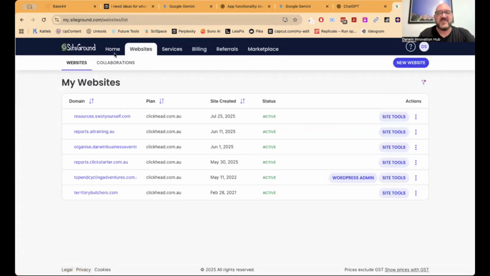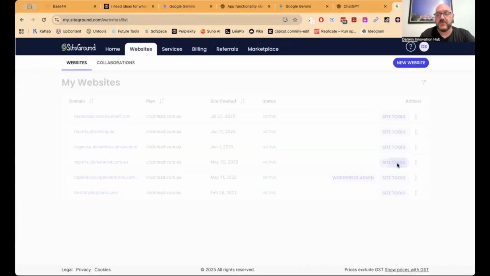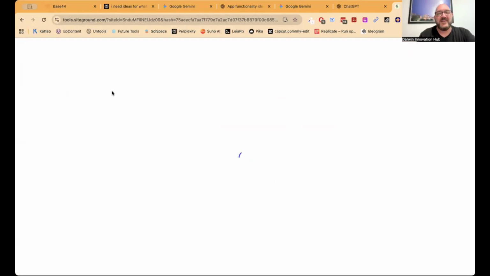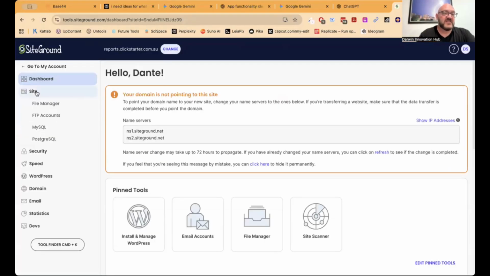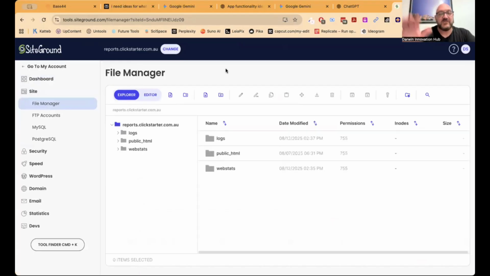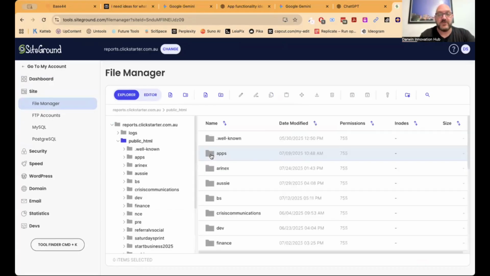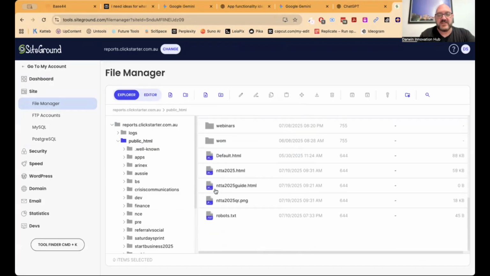So let's just say this is your web hosting if you've got some. I'm going to go into this one here where I've set up a lot of things: reports.clickstarter.com.au, so it's like a little offshoot from my main website. In here, I've got a file manager where I can create files. It might look different on your web hosting. This is just a really nice interface with SiteGround. Public HTML is where publicly visible web pages are stored. Under here, I've got all these little subfolders.